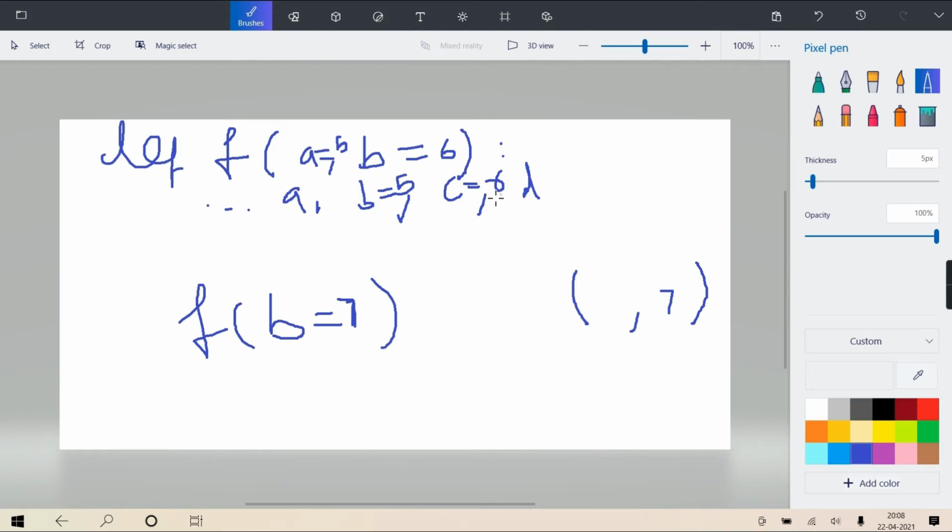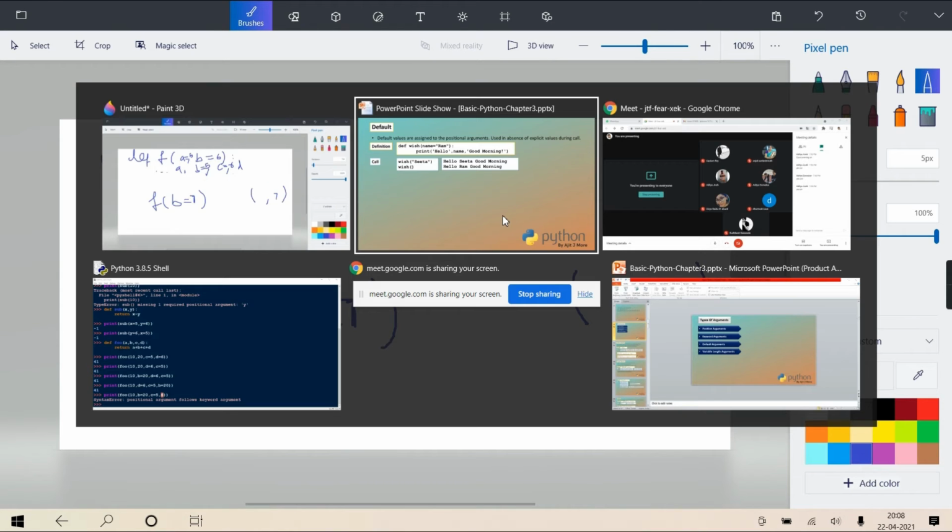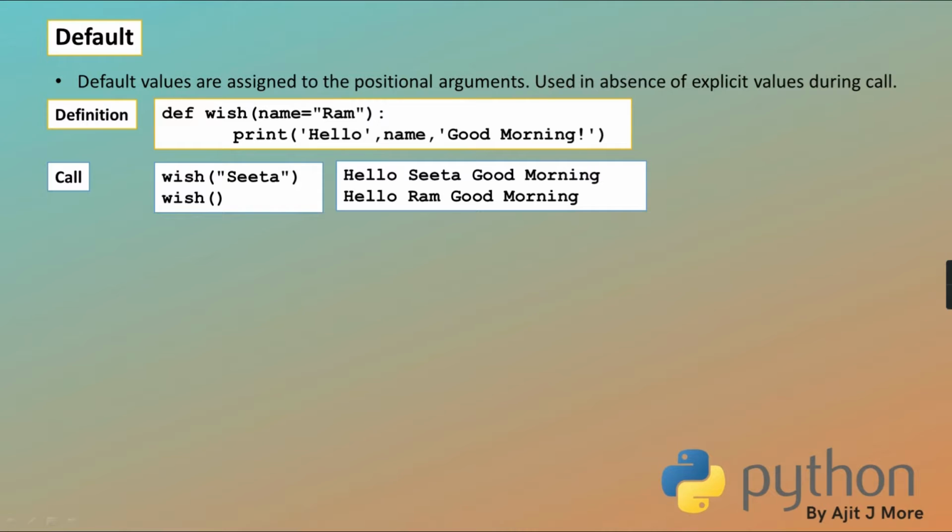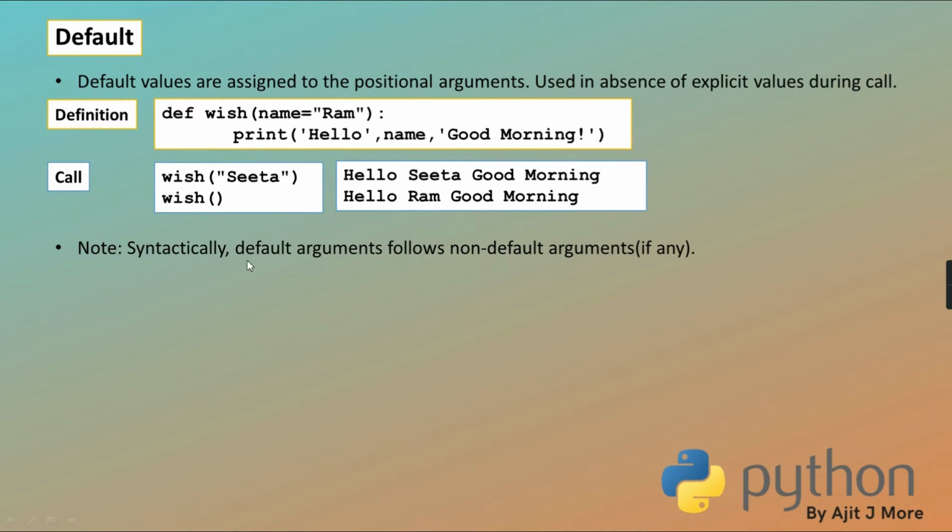It says that once you start giving a default to a parameter, then all the remaining parameters should have a default value. Correct? Once you start giving default, then everyone will have a default value. A few defaults and again a positional parameter coming is not allowed. Okay? I'll give you that demonstration too. Don't worry. Okay, note, syntactically default arguments follow non-default. Correct? So once you start giving default and after that non-default comes again, it is not allowed.